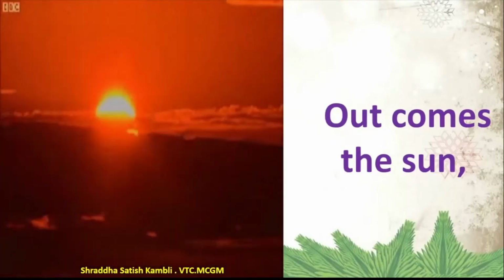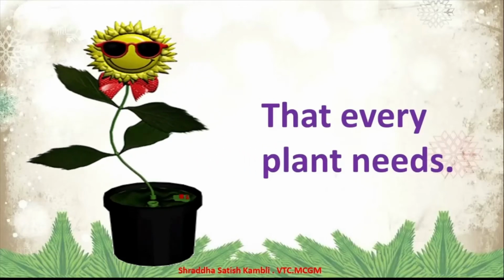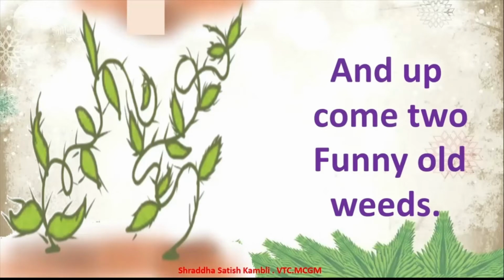Out comes the sun once again that every plant needs. And up come 2 funny old weeds.